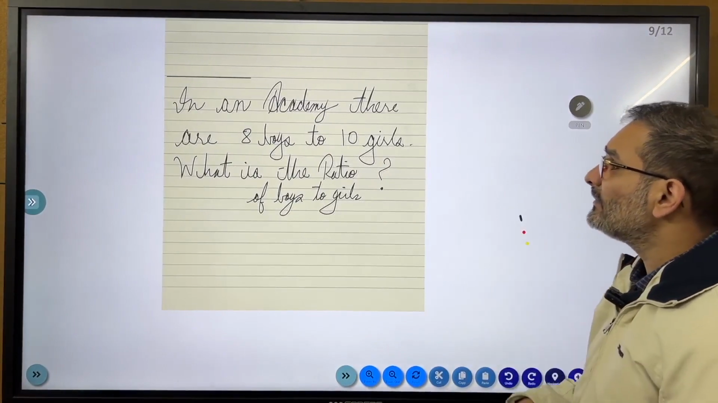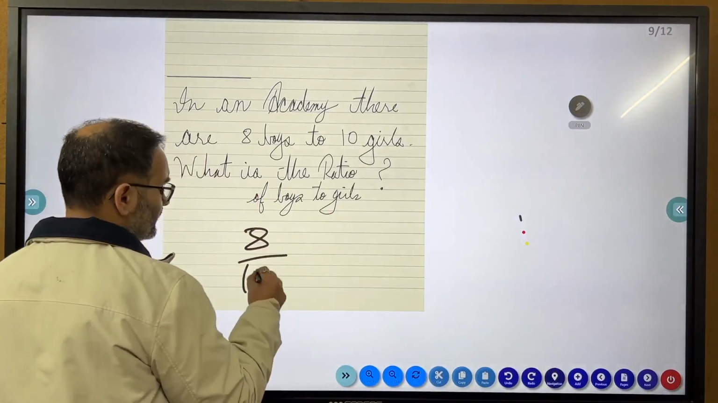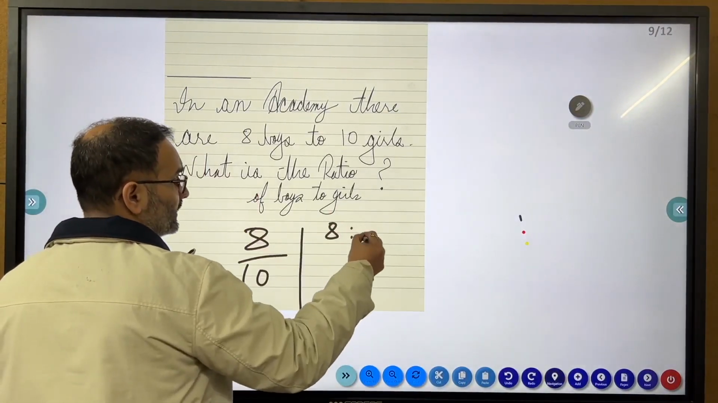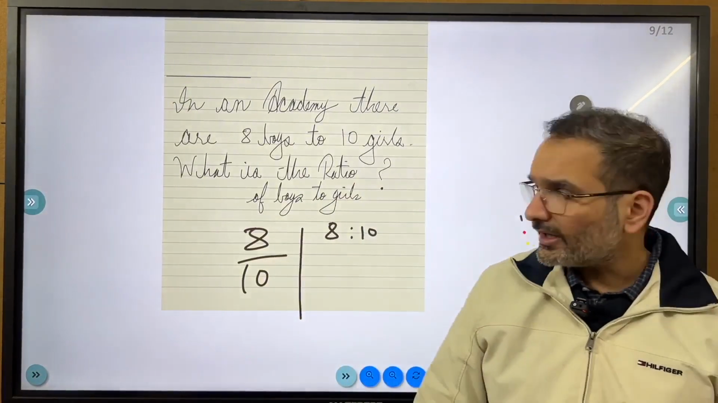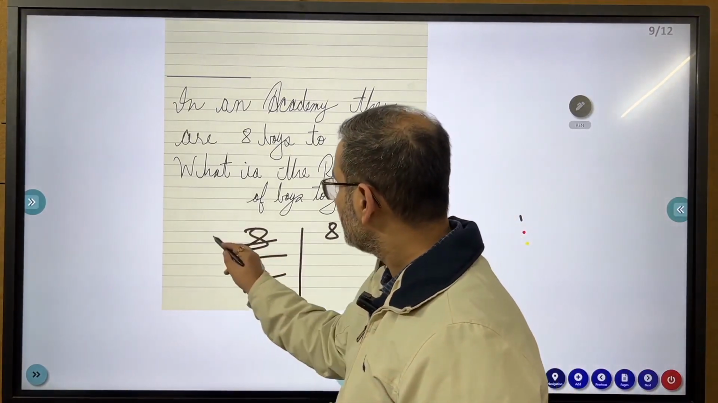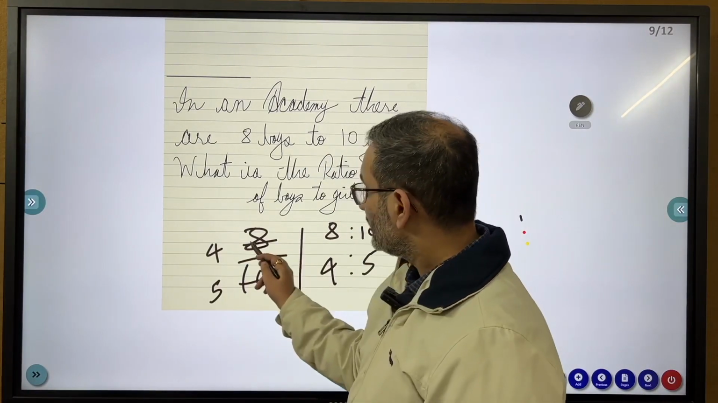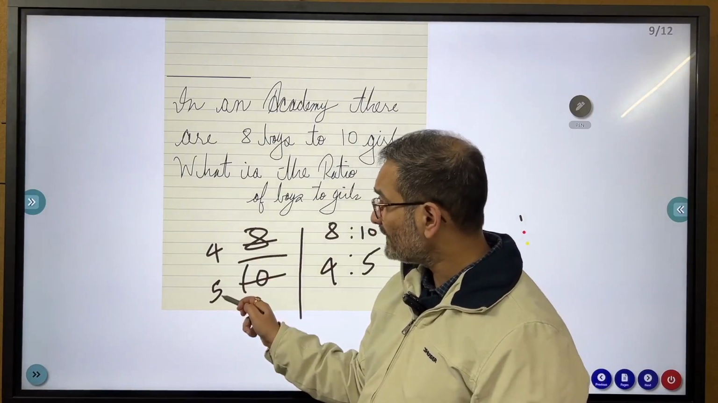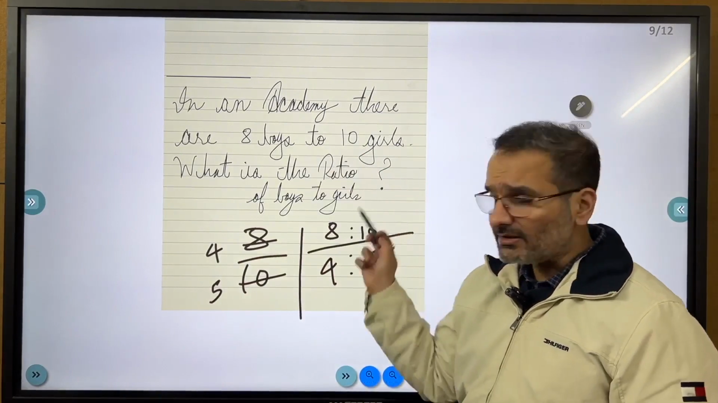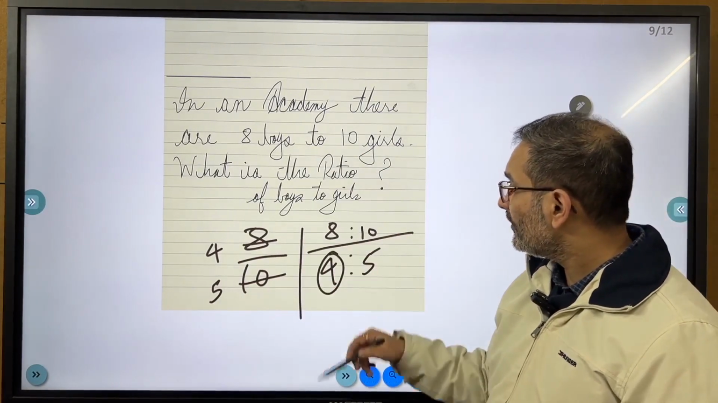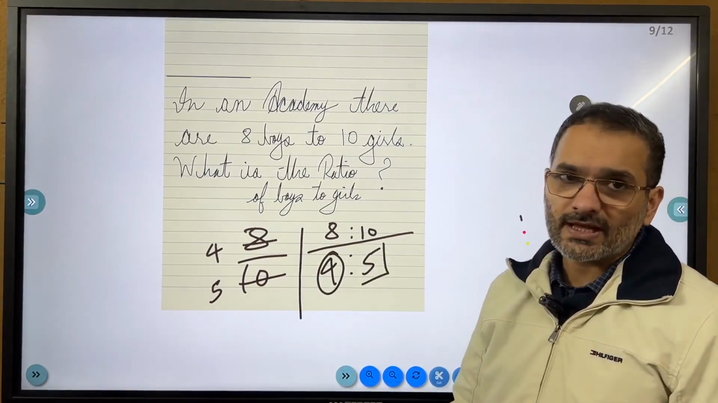In an academy there are 8 boys to 10 girls. What is the ratio of boys to girls? 8/10 या 8:10. अच्छा. But 8 और 10 दोनों ही 2 के टेबल में आते हैं, right? 4 and 5. 4:5. क्यों? 2 से मैंने डिवाइड करा है. 2 4s are 8, 2 5s are 10. 4:5. So when I say that there are 8 boys to 10 girls, great. For every 4 boys, there are 5 girls. It's as simple as that.